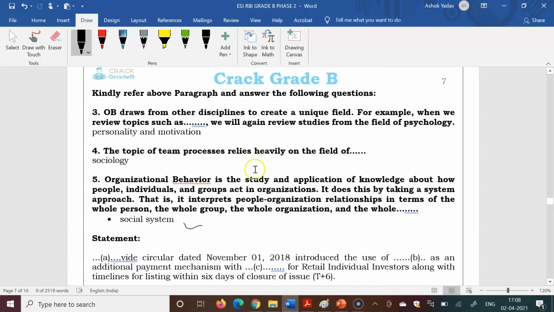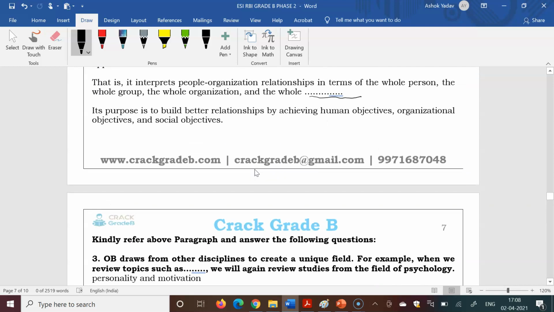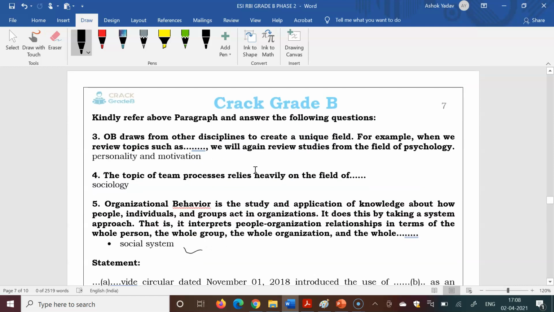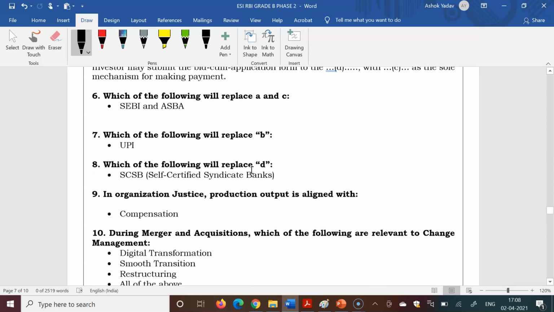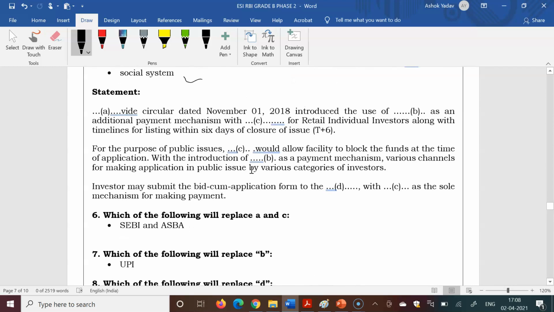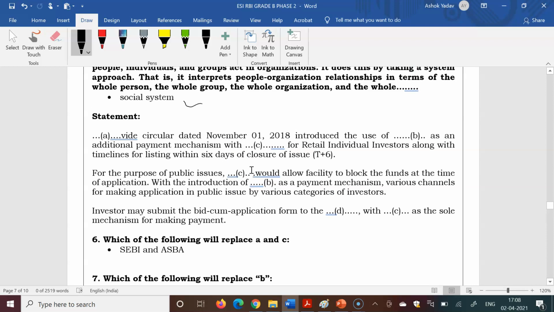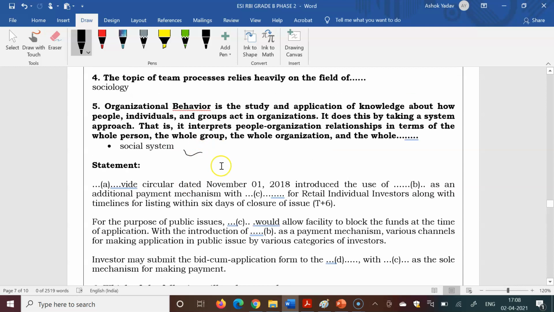These three questions were very difficult because the questions were asked in depth, and most of the students who attempted them marked them wrong.